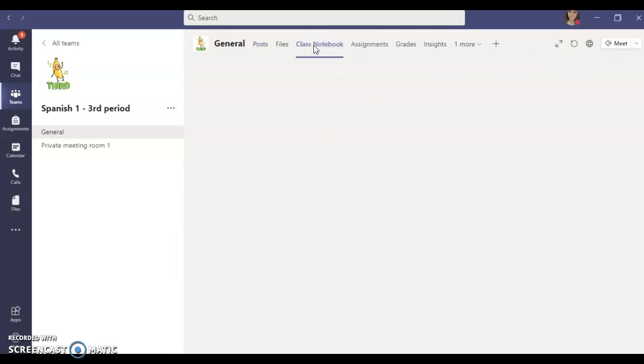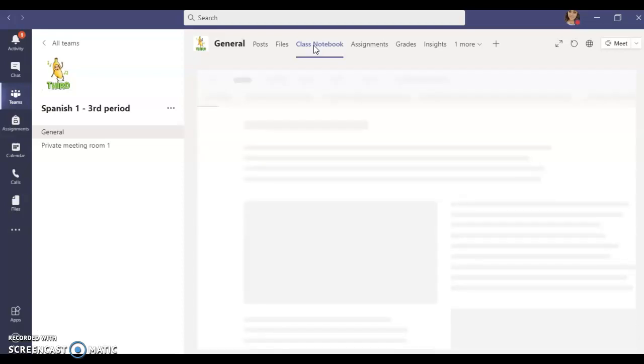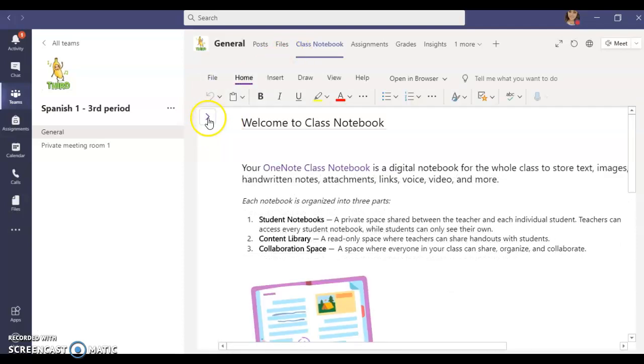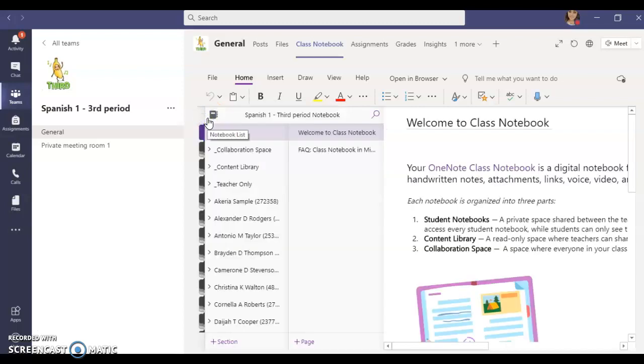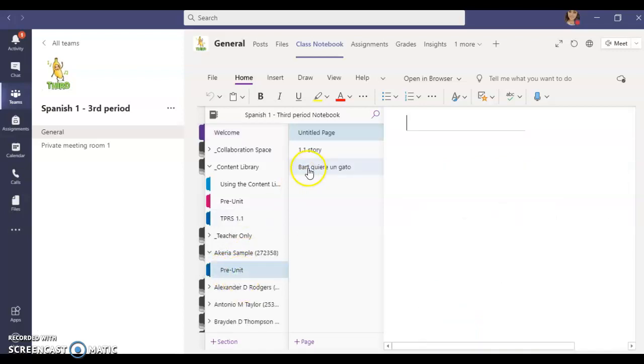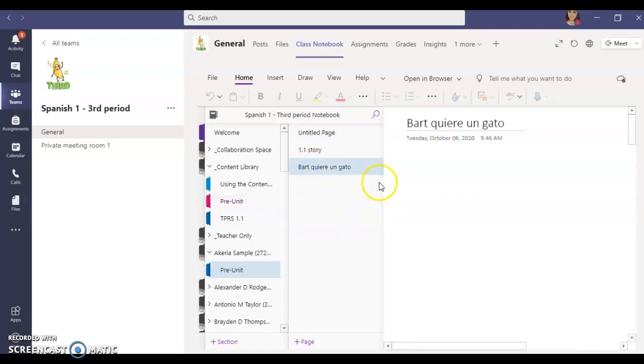Alright, so in order to finish up our story today about Bart, we are going to go to Class Notebook. Once Class Notebook loads, you'll click on the little caret over here to open the navigation panel, and you are going to click on your name. Now this looks different because I have to click on Content Library. You need to click on your name, otherwise this will not work. I'm going to click on this name just for now. Click on Pre-unit, and then click on Bart quiere un gato. And this is where we're going to work today.